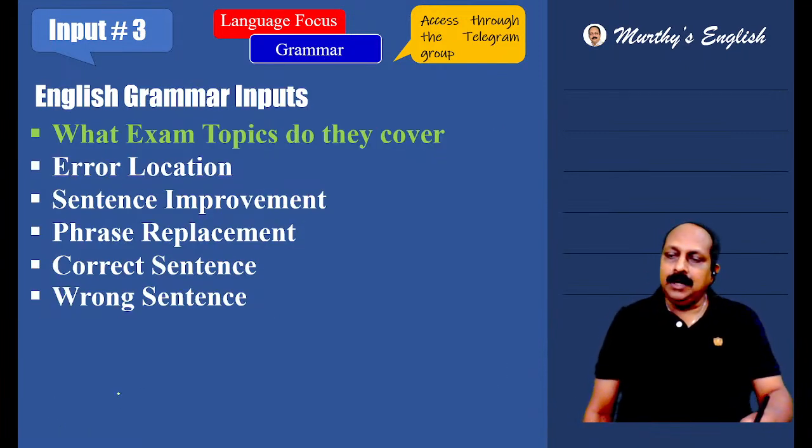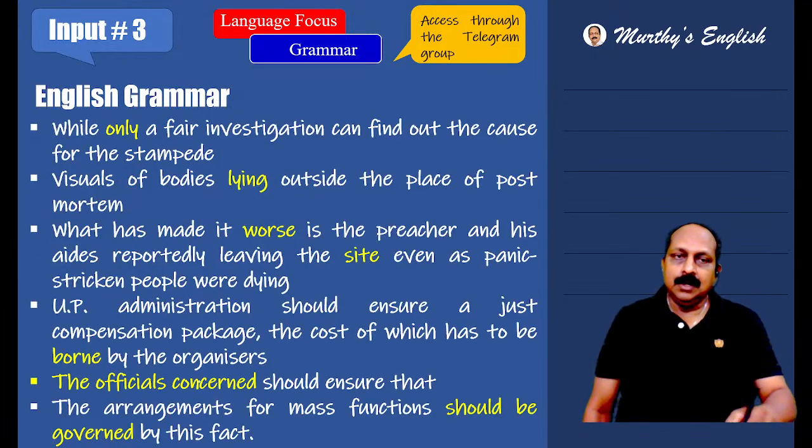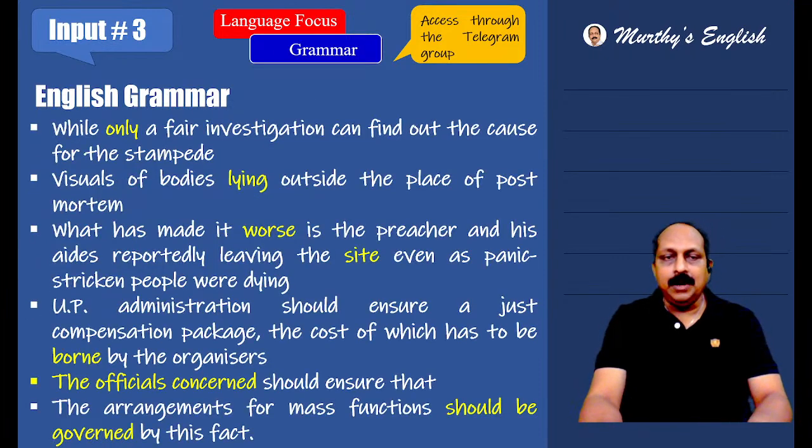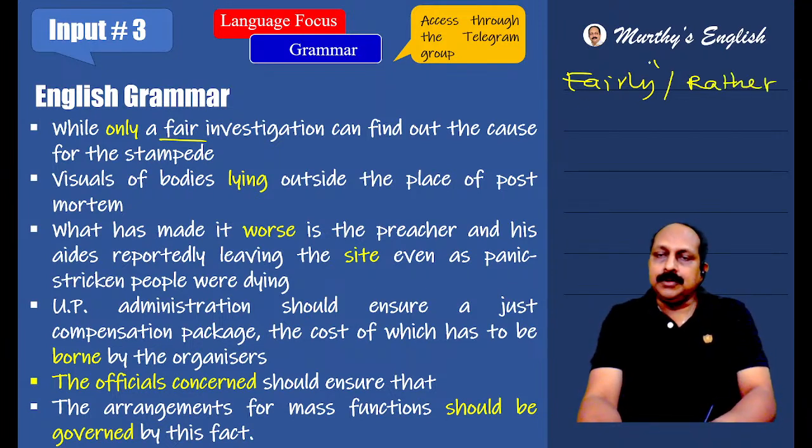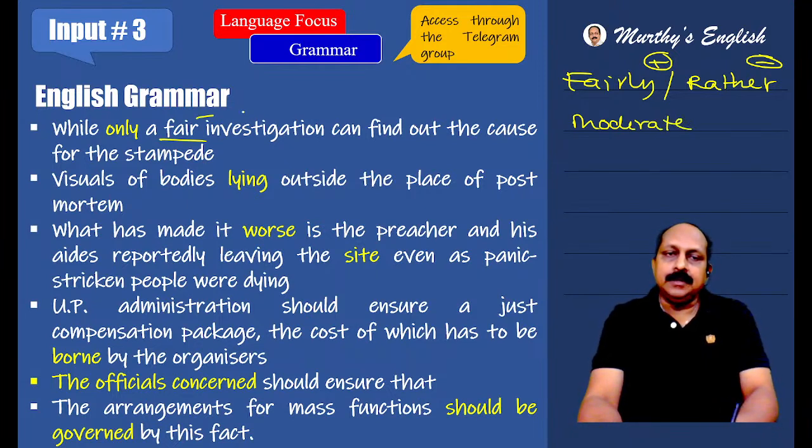Let us go to grammar inputs based on today's source. Some important expressions are there. The very first one, "only a fair investigation". Fair has many meanings. One meaning is fairly, rather, but here we use a different form. Adverbs: fairly has a positive connotation, rather usually has a negative connotation, and both mean the same, moderate. But here, fair means just, proper.